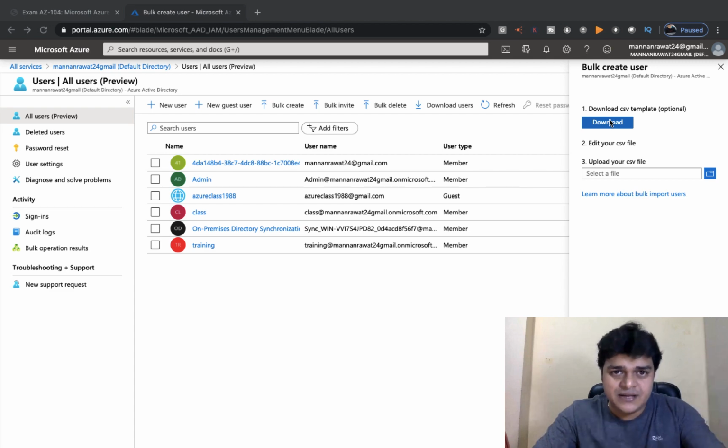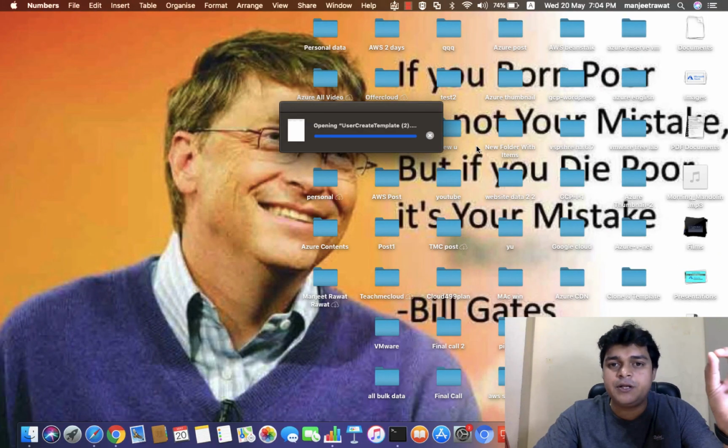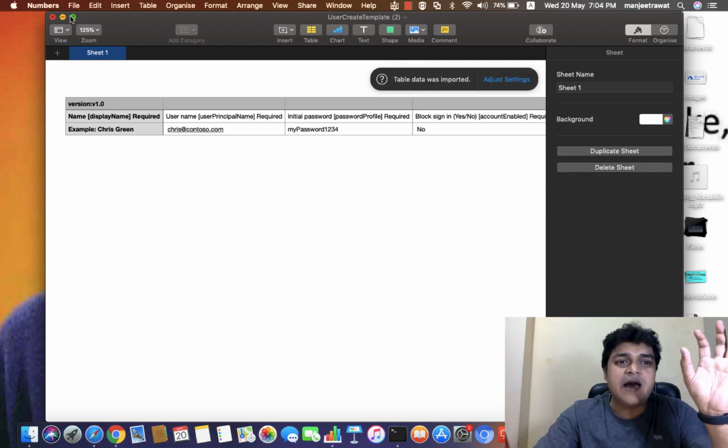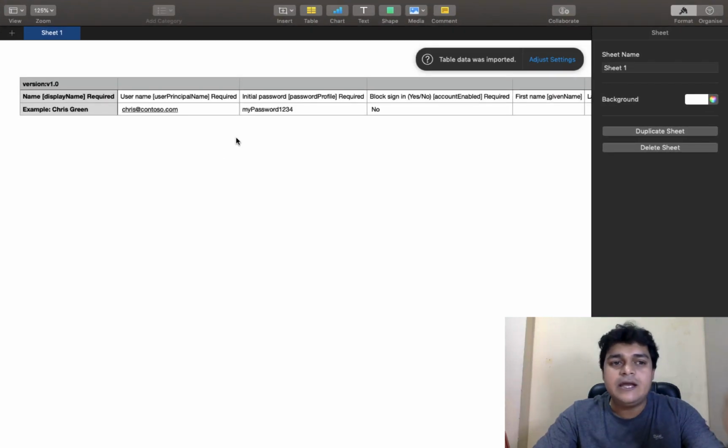This is basically a CSV file, and you need to open it. This is the template that you need to configure. In the template, you just type the username plus domain name, and configure the password you want to use. So you need to create multiple users like that.